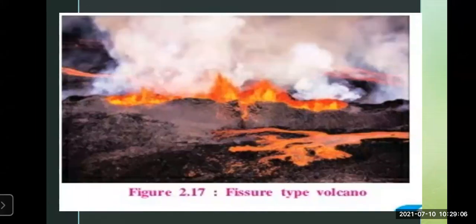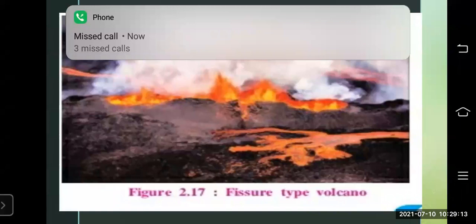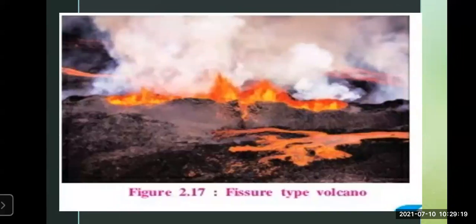So you can see here in the slide, smoke is coming out, fire is coming out, the magma is coming out, and it is coming out from many cracks. So this is called the fissures. Okay, so this is called the fissure volcano.